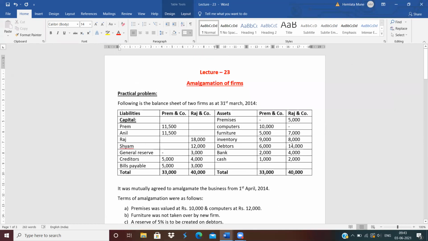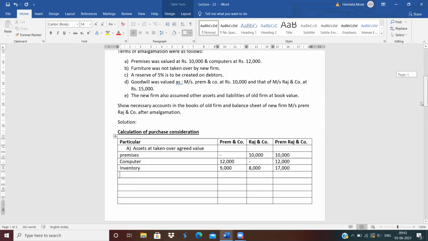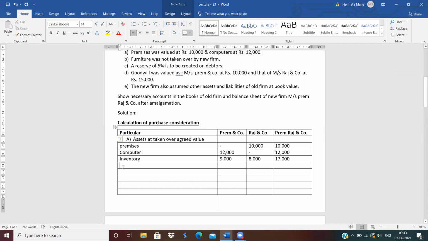Debtors. We should create a 5% RDD on debtors, so write down the value of debtors less 5% RDD.